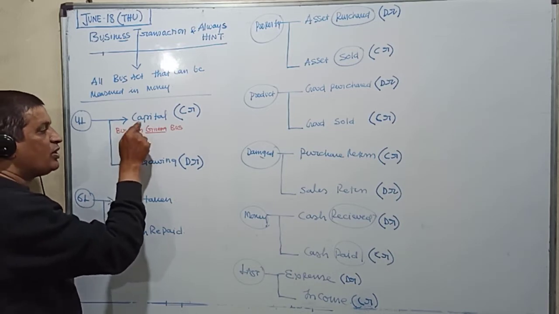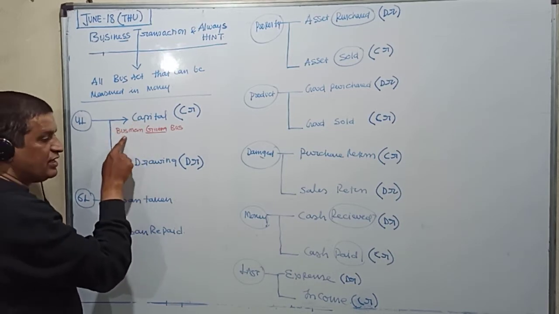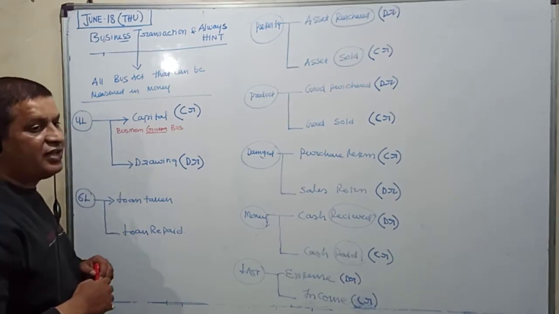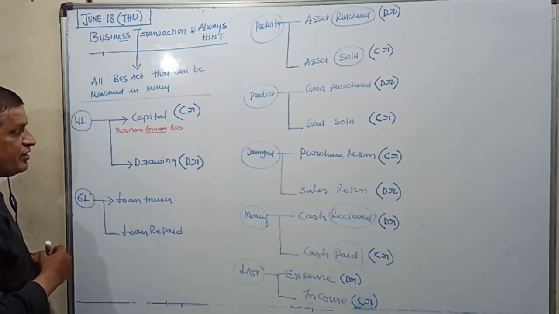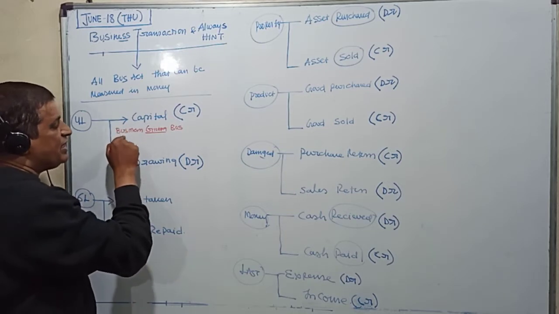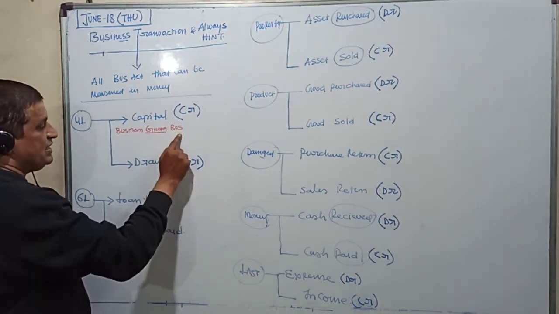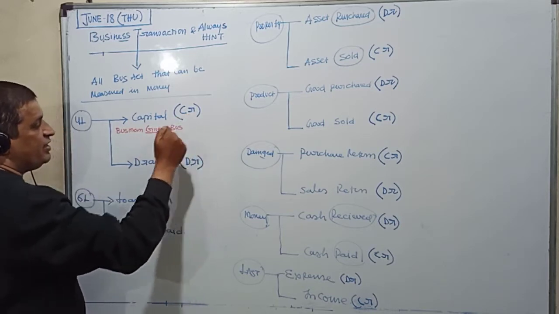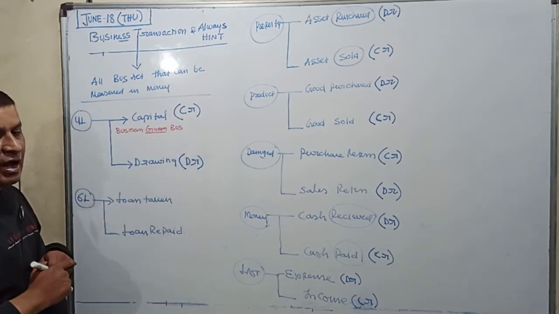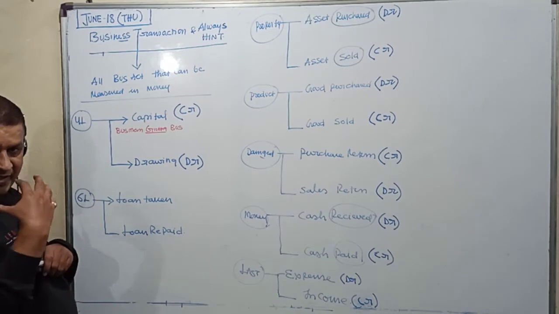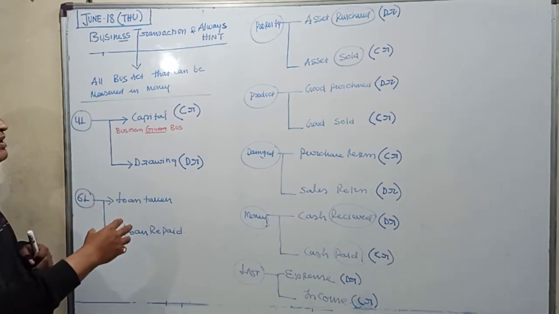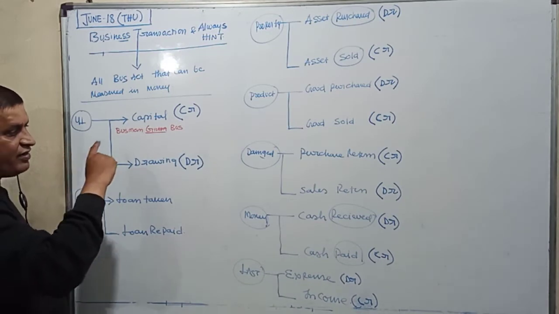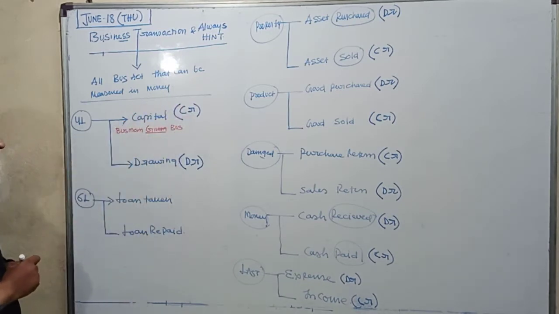So capital account is a personal account. What is the rule for personal account? Debit the receiver, credit the giver. Because the businessman is giving money to the business, it is credited.